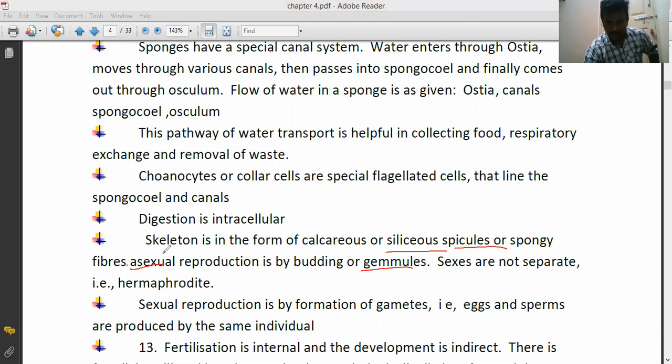The sexes are not separate, that is, sponges are hermaphrodites. That means male and female reproductive organs are present in the same individual. Sexual reproduction is by formation of gametes, that is, eggs and sperms. Both eggs and sperms are produced by the same individual.